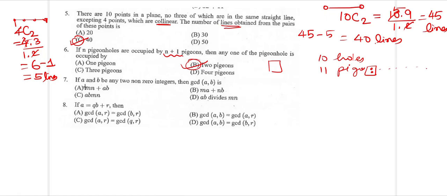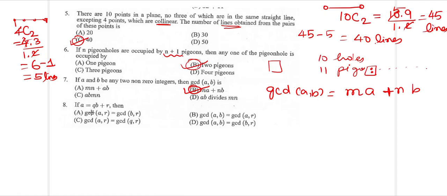A and B are any 2 non-zero integers. Then the GCD of a comma b is, by Euclidean algorithm, the GCD of any integers can be expressed as a linear combination. GCD of any numbers a comma b can be expressed as ma plus nb, a linear combination of the integers, and this expression is not going to be unique. You can form different ways in which it can be expressed, but it can be expressed as a linear combination of ma plus nb. This is by your Euclidean algorithm. So the answer is ma plus nb, which is over here.